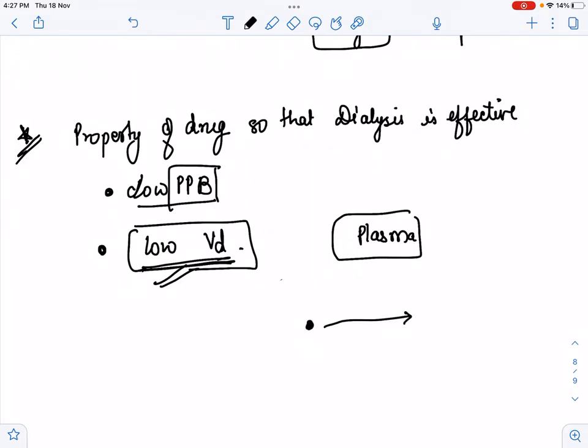Suppose this one is the drug and it gets distributed to the particular tissue. Now if we do the dialysis, there is no effect of dialysis because it has already reached the tissue. So we have to prevent that. How can we prevent it? If we decrease the distribution volume of that drug, it means this drug stays for more time in plasma, so we can easily filter it, and then dialysis is effective. So for the effectiveness of dialysis, PPB should be low and distribution of that drug should also be low.